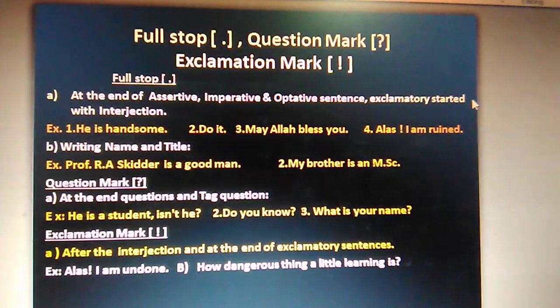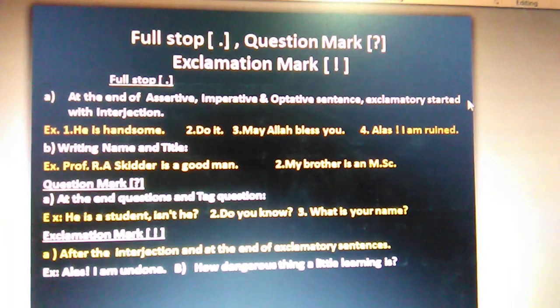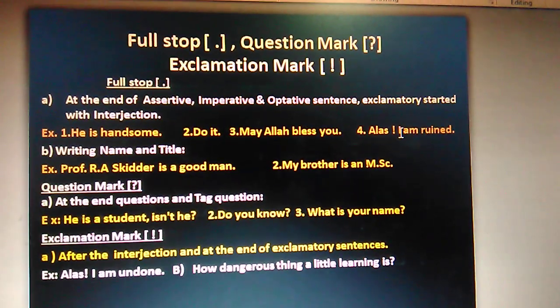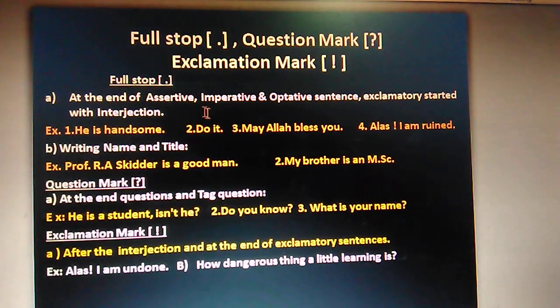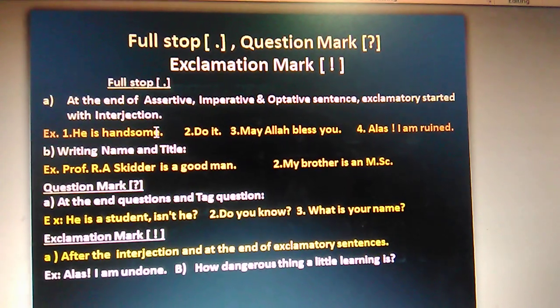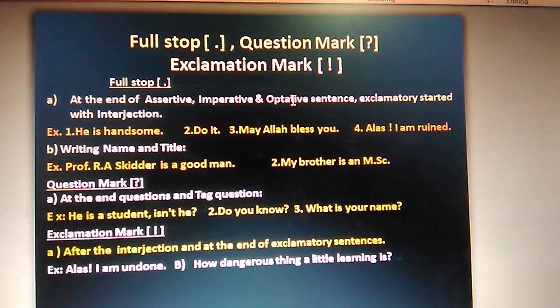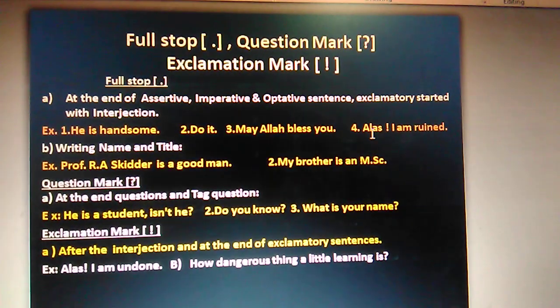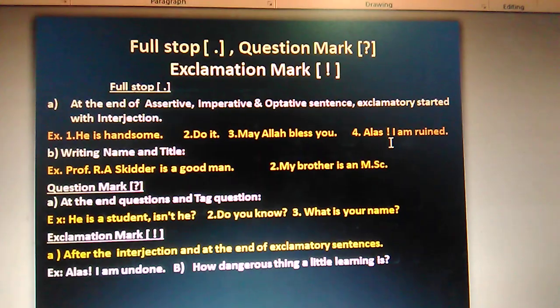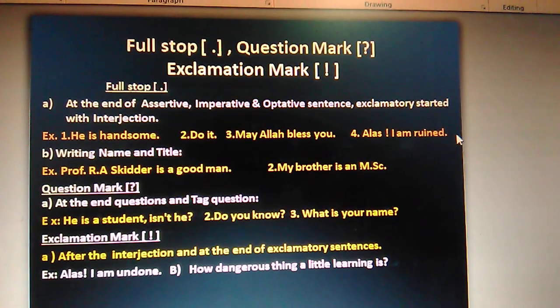So after the interjection, we put exclamation mark, but then there we have to put the full stop like the assertive sentence. He is handsome, assertive sentence. Do it, imperative sentence. May Allah bless you, optative sentence. And alas, this is exclamation. So there is the full stop.